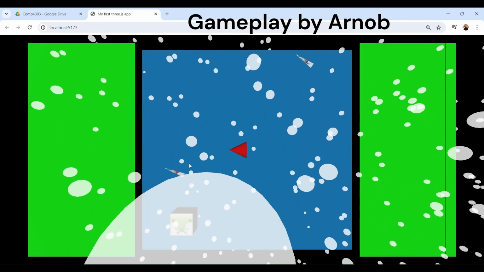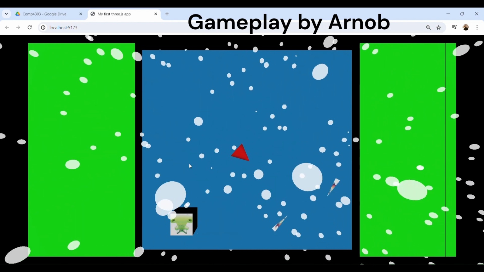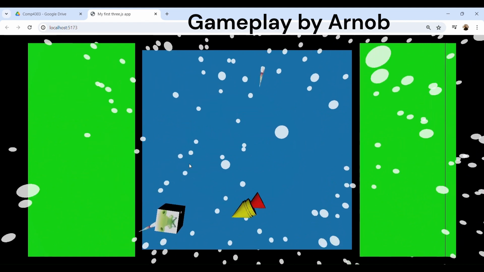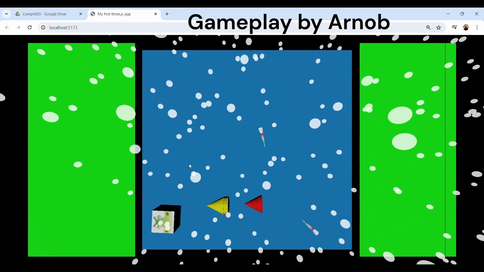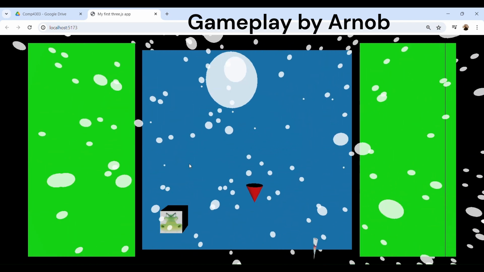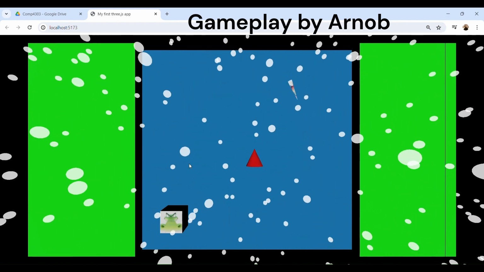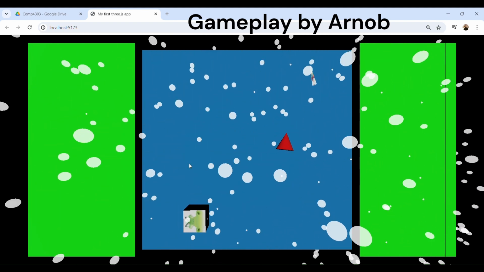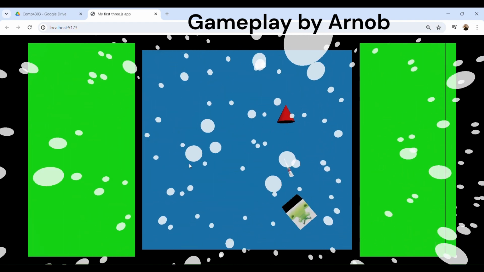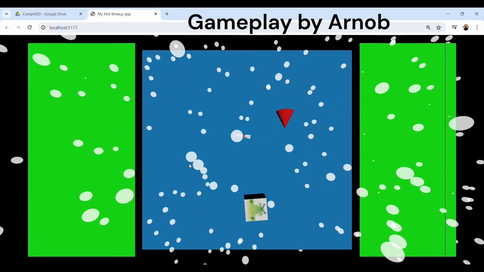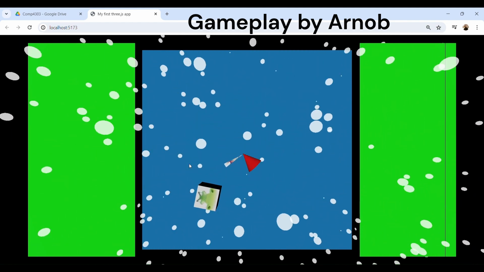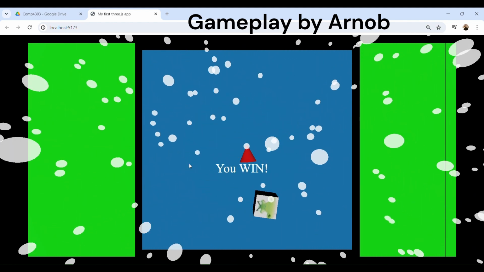Maybe one thing I could do better was give some sort of option that if you want an easy mode, then you can get rid of the snow, and if you want a more difficult, challenging mode where you are very confident about your shooting skills, then you can go for the snow. And that's a win.